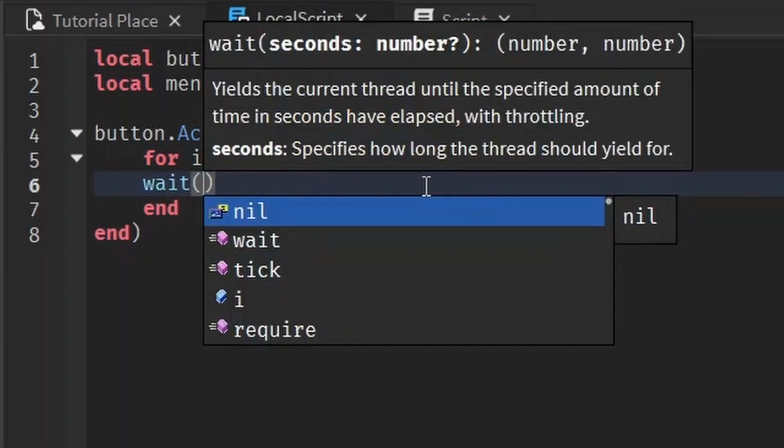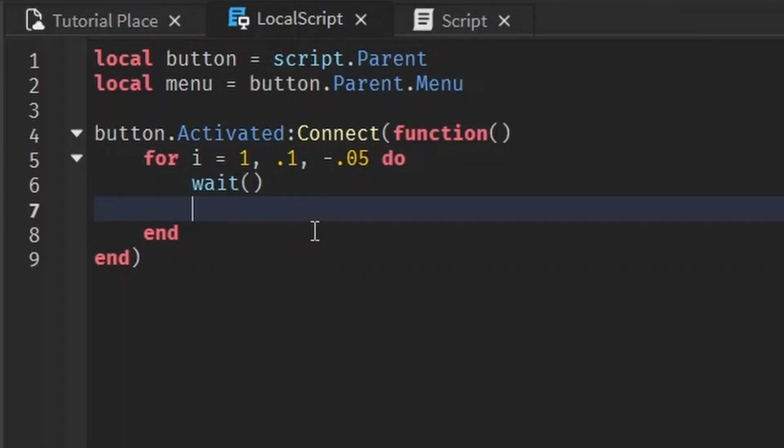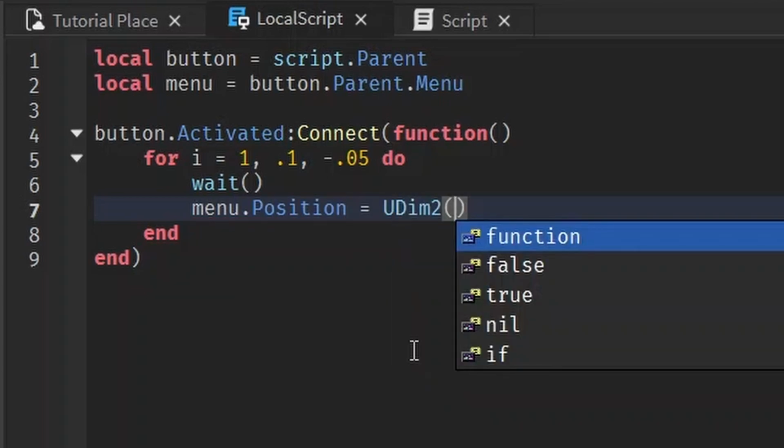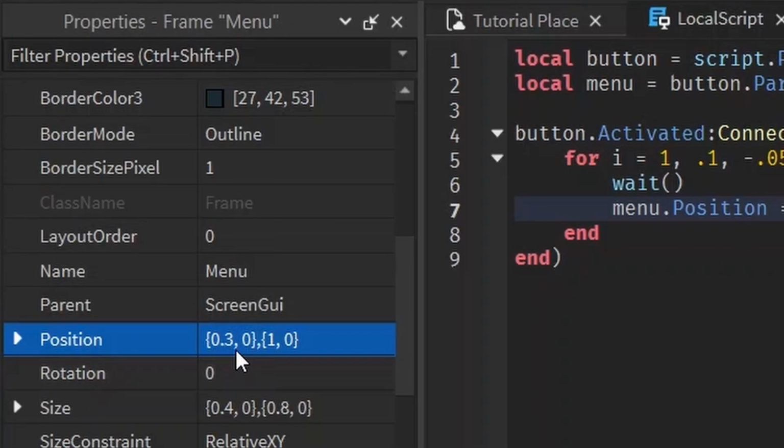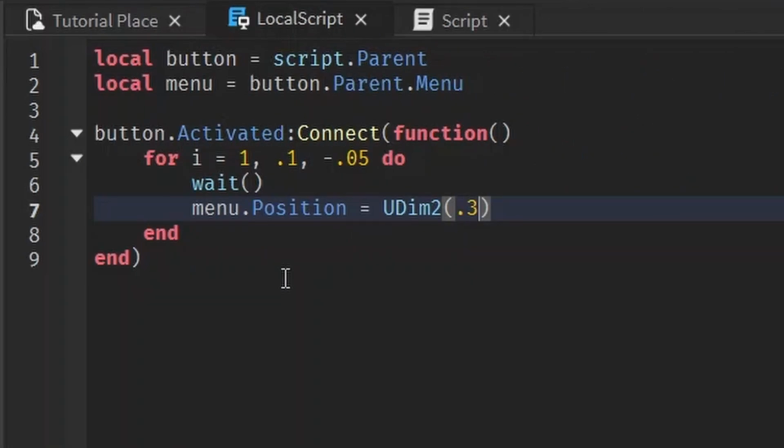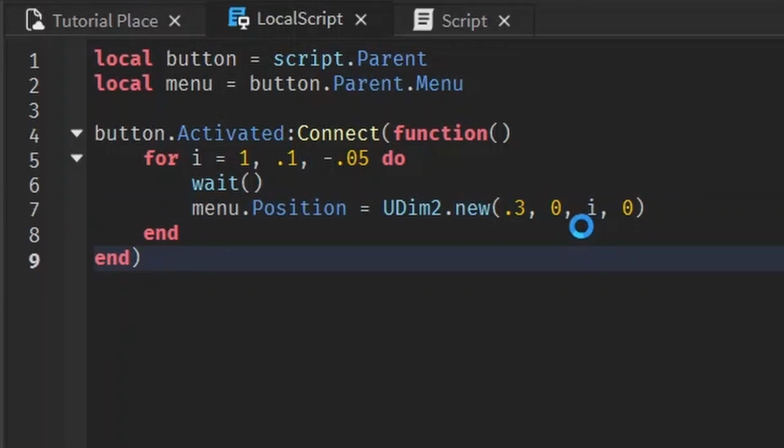And then I want to wait, because I want it to happen not all at once. So I want to wait every time it moves up a little bit. And the way we position the menu is like this. Menu.Position equals. It takes in a UDim2, and then it's essentially like changing the property. So we want to keep this 0.3 so it doesn't move anywhere on the x-axis. 0 pixels, and we want the y value and scale to change, and still no pixels on the y-axis. Don't forget to put it's UDim2.new. I'm a bad teacher. Sorry it took you till like the second to last episode to realize, but yeah, UDim2.new. Everything's .new. We're making a new position.